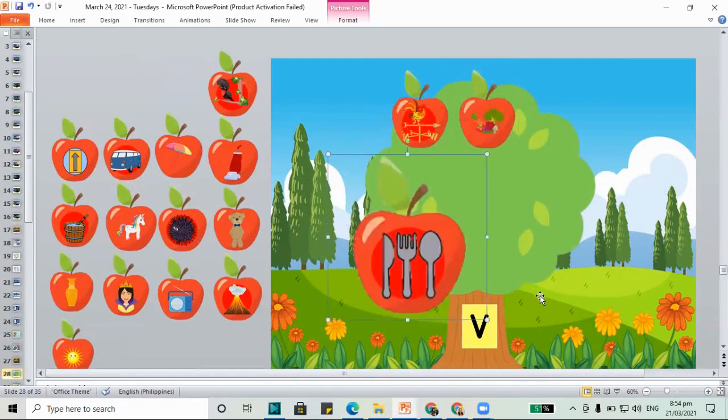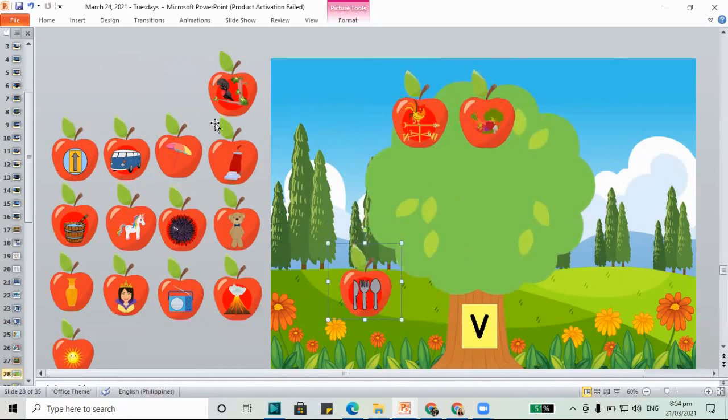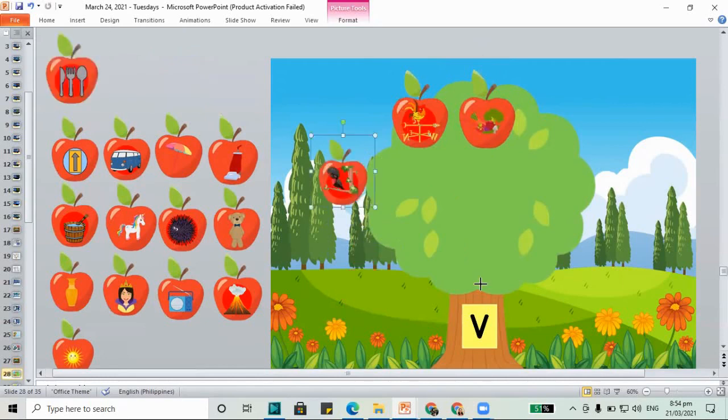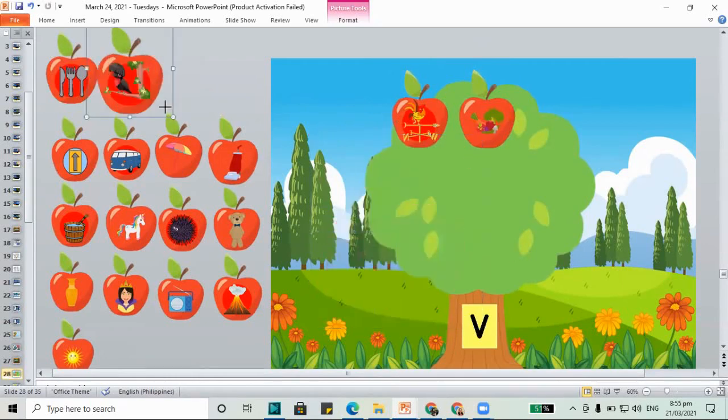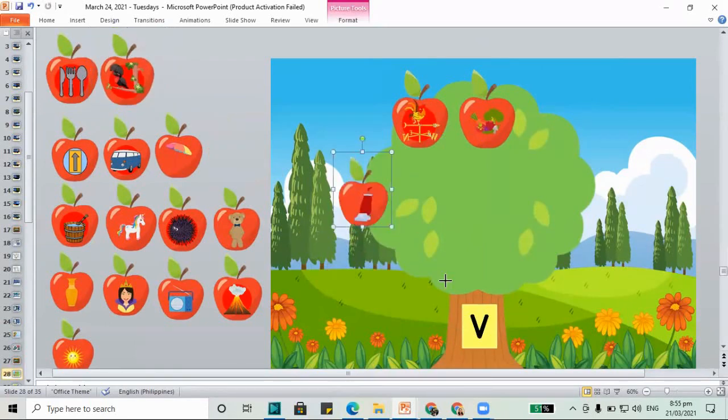Does utensils begin with V? No, it begins with letter U. Put it back. How about this one? It's the umbrella bird. Do we put in letter V? No, umbrella bird begins with letter U. Let's put it back. How about for the vacuum?